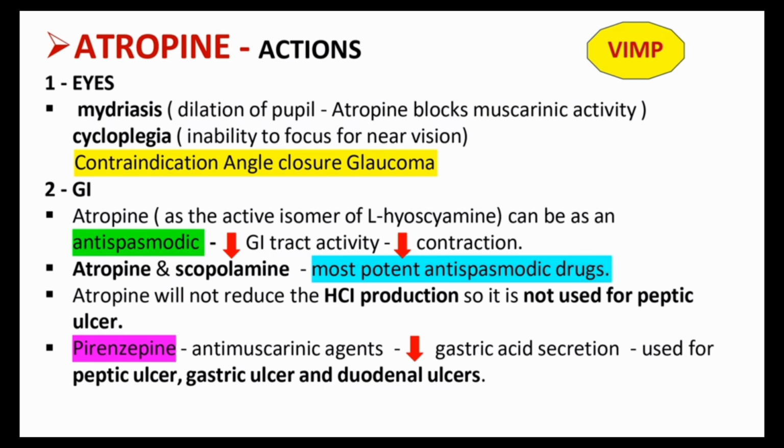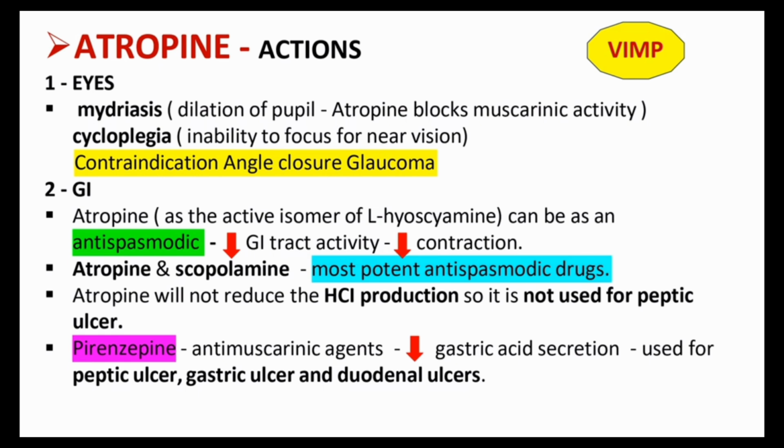We are discussing here pirenzepine. Pirenzepine is an antimuscarinic agent. It decreases the gastric acid secretion, so it can be used for peptic ulcer, gastric ulcer, and duodenal ulcer. So these are very important. Please be thorough with this one.